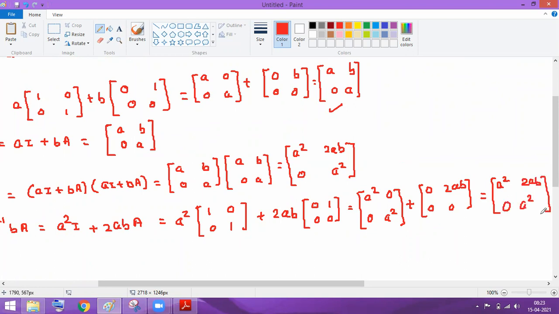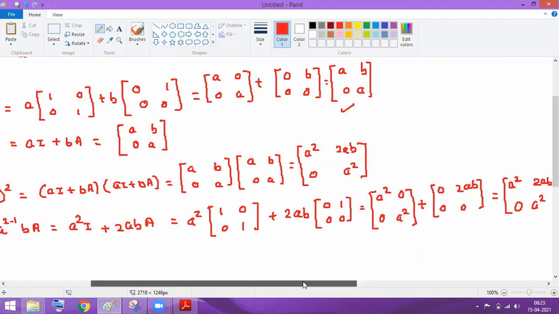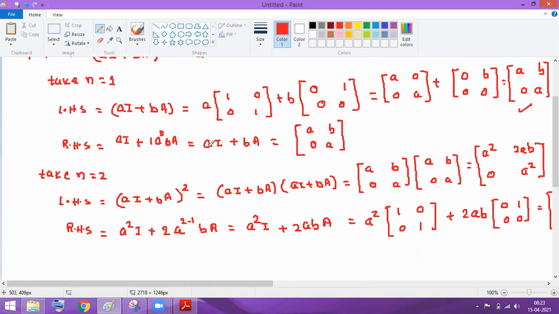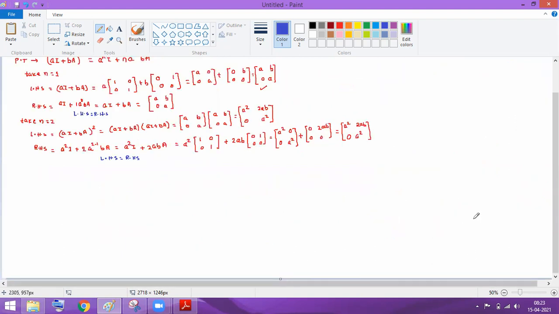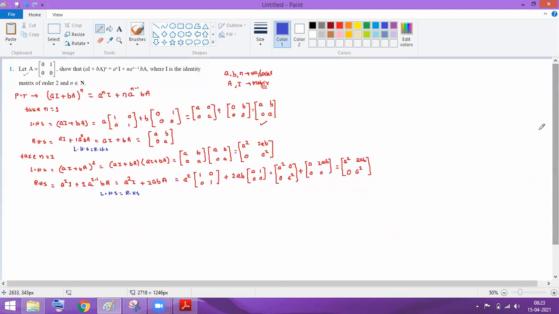Now look at the left side and right side. Both are equal here. Okay, so here also I can conclude that for n equal to 2, I can write LHS equal to RHS. Again, LHS equal to RHS for n equal to, guys, 2. Now it is possible that if the calculation is easy, then calculate for n equal to 3 also. Then you can generalize it. So take now n equal to 3.